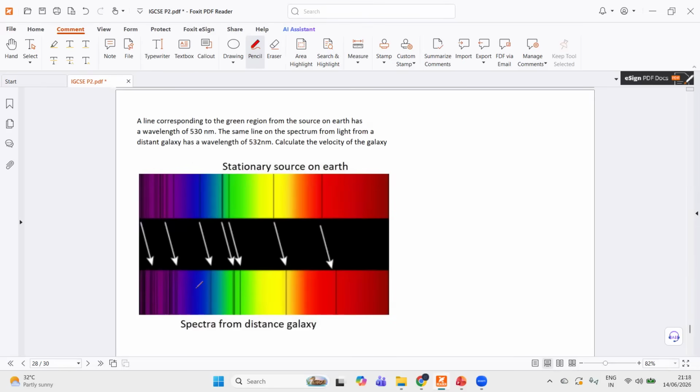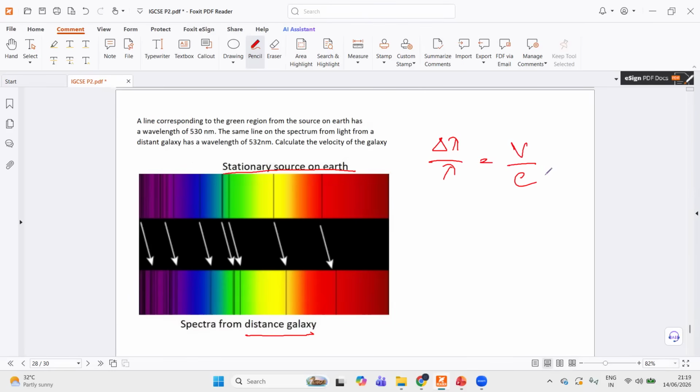Doppler effect calculations. So the stationary source on Earth is our reference value. Okay, so when you compare spectral lines, you'll see that lines are shifted towards the red end of the spectrum when it comes to distant galaxies. With this information, you can actually calculate the speed with which these galaxies are moving away from us, right? So for these questions, we always recall the equation del lambda by lambda equals V by C.